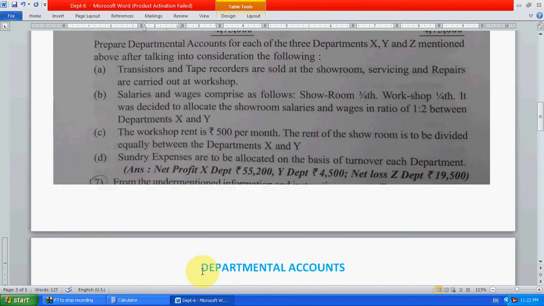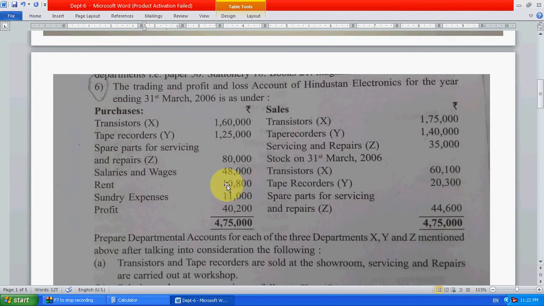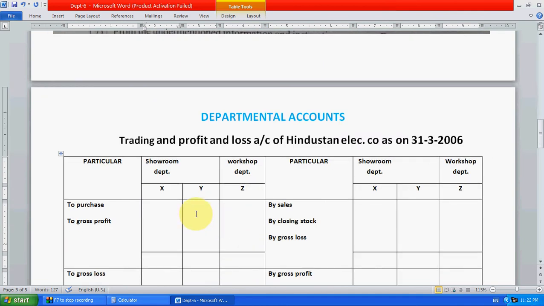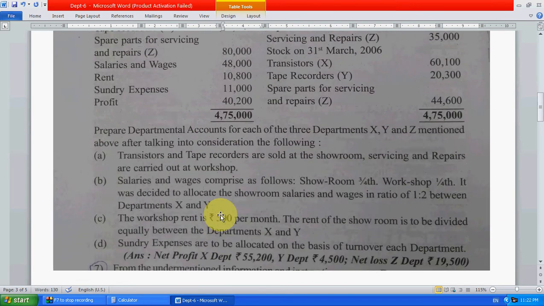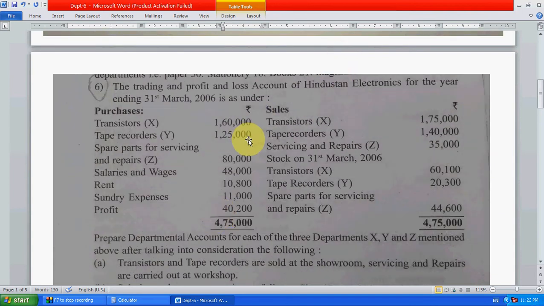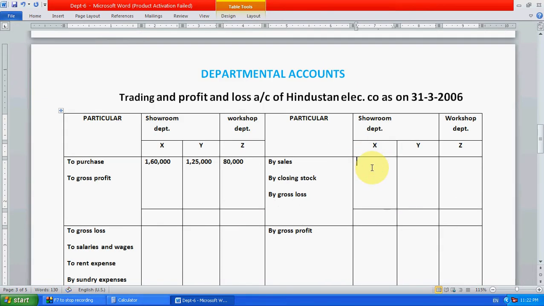First we have to take the purchases: 1,60,000, 1,25,000 and 80,000. Now purchases are there, so sales: 1,75,000, 1,40,000 and 35,000.